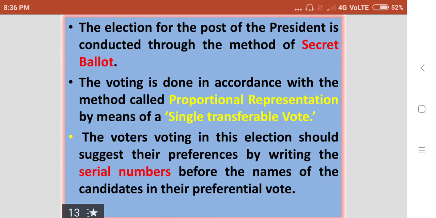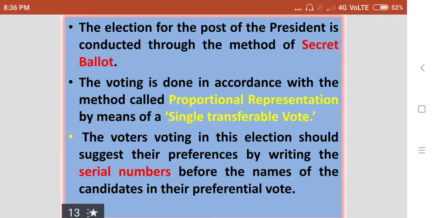In India, in all elections, we are following the secret ballot system only. We don't have the open ballot system. In a secret ballot system, the voters, while casting their votes in a polling station, should give their preferential votes to the candidates secretly.